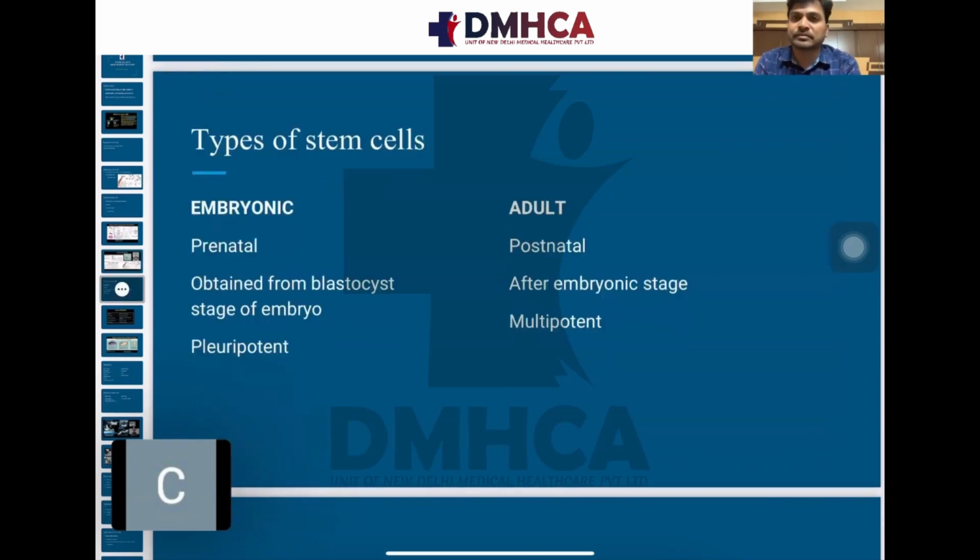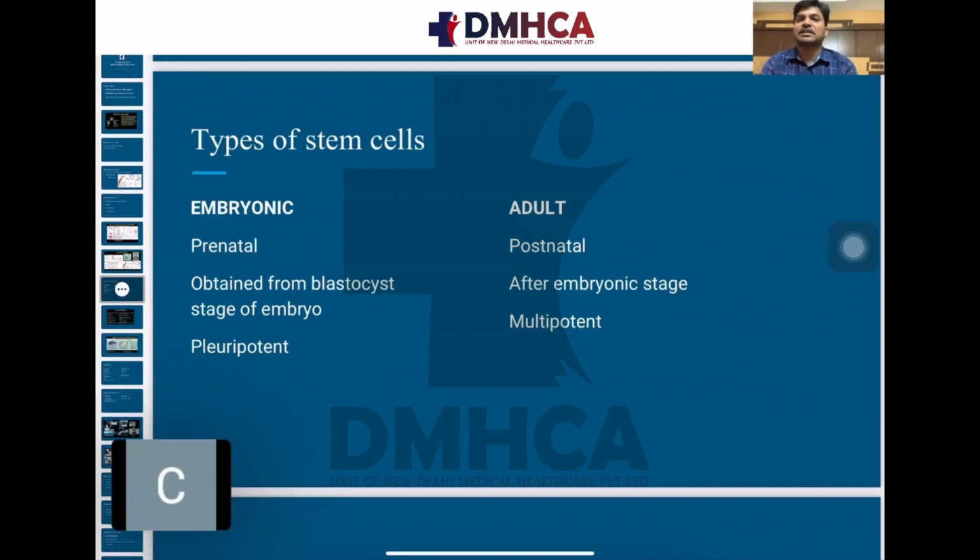I have explained about the mesenchymal stem cells, which are multipotent stem cells. Types of stem cells: different types of stem cells, according to the extraction from the embryonic stage. Prenatally, stem cells are obtained from the blastocyst stage of the embryo, or pluripotent embryo. We will get these types of cells.